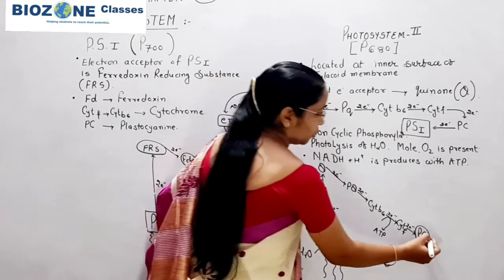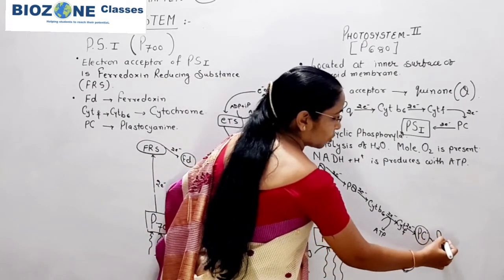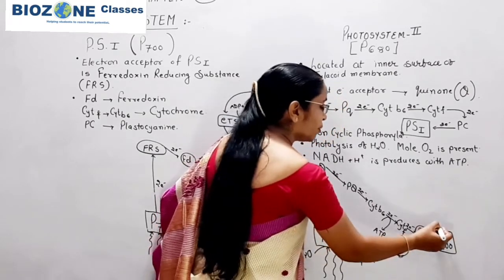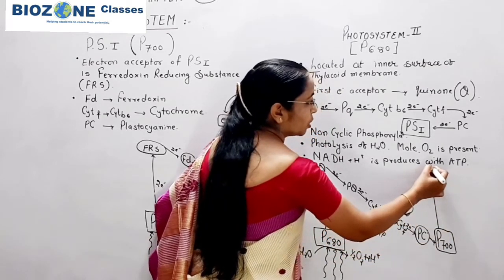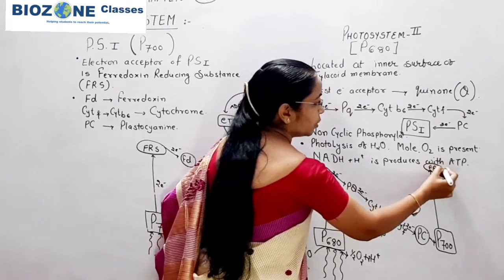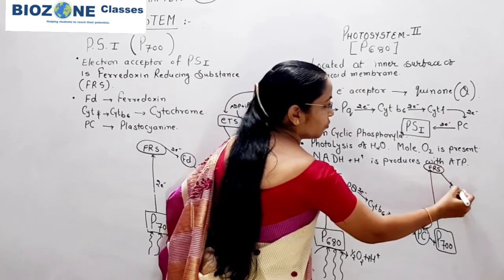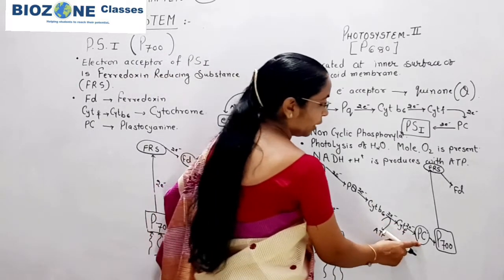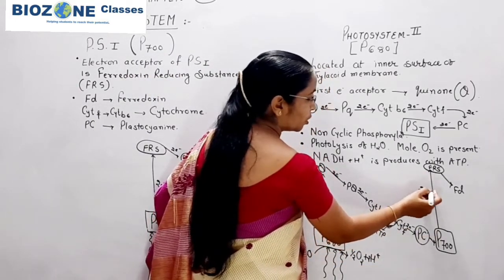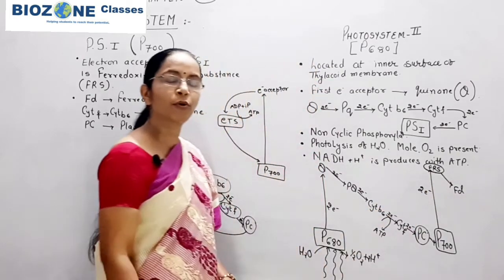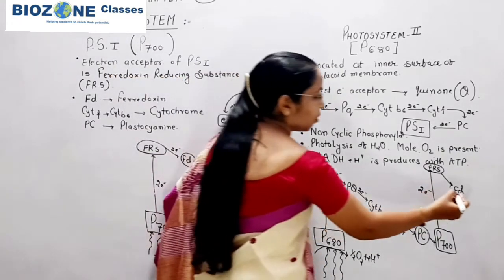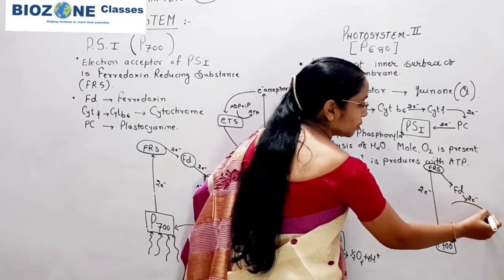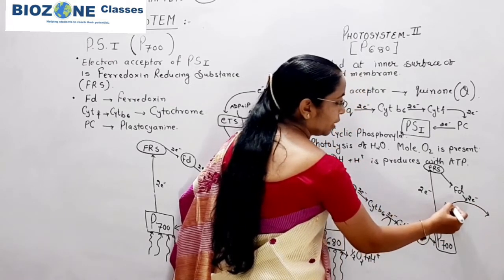This plastocyanin, you remember, transported the electron to the outer surface, that is the P700. From P700, the electron is transported to the ferredoxin reducing substance, then to ferredoxin. So here you remember, one time uphill, second time downhill, again uphill transport, and then the electrons are transported towards the ferredoxin. From ferredoxin, you remember, the energy of this electron is stored in the form of NADH.